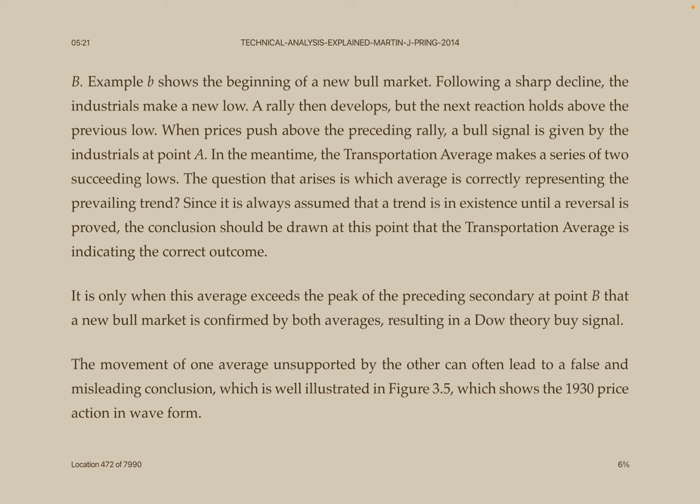Since it is always assumed that a trend is in existence until a reversal is proved, the conclusion should be drawn at this point that the transportation average is indicating the correct outcome. It is only when this average exceeds the peak of the preceding secondary at point B that a new bull market is confirmed by both averages, resulting in a Dow theory signal.